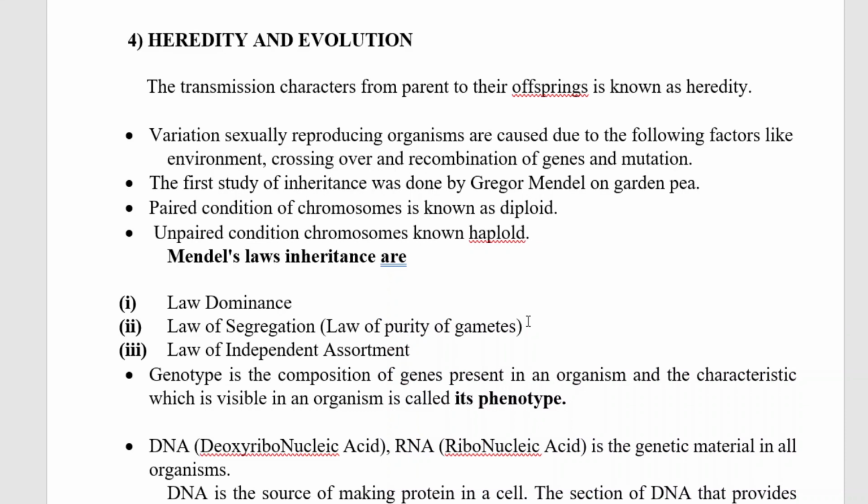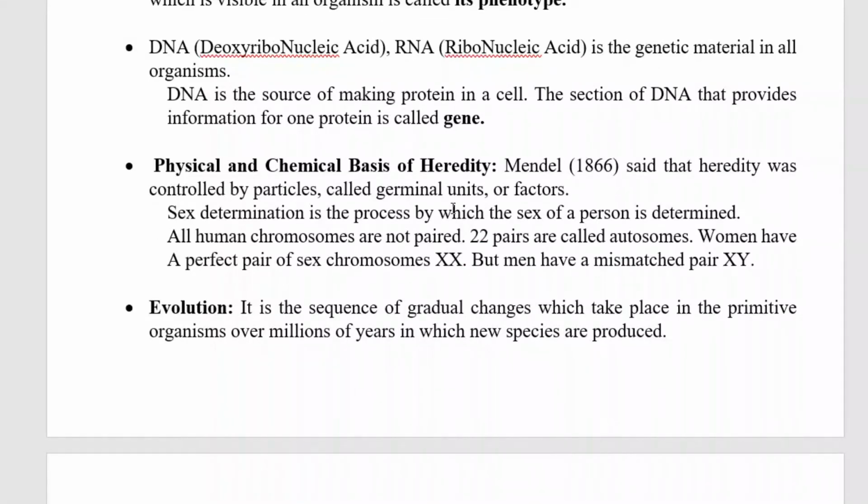Evolution. It is a sequence of gradual changes which takes place in the primitive organisms over millions of years in which new species are produced. The evidences of evolution are homologous organs, analogous organs, and fossils.